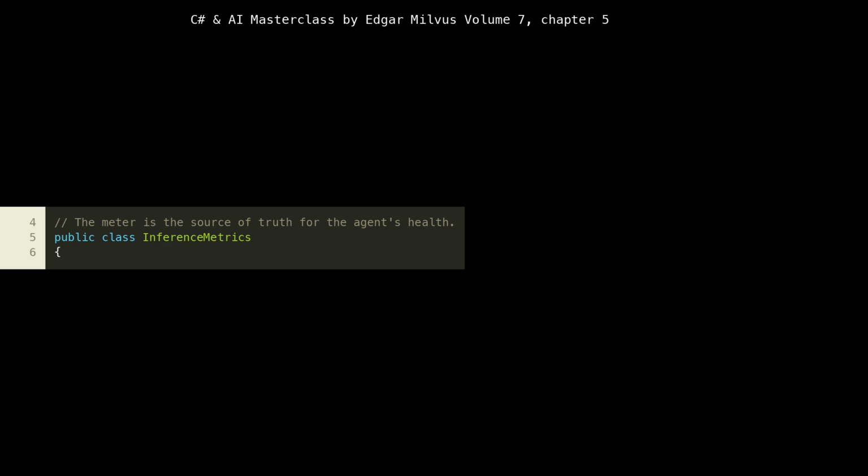Here, we declare the InferenceMetrics class. This class is designed to encapsulate all the metrics related to our AI agent's inference process. By centralizing metric definitions and recording logic, we ensure consistency and make it easier to instrument our AI agent. This separation of concerns is a good practice, promoting cleaner code and easier maintenance, especially in complex microservice architectures where many different metrics might be collected.